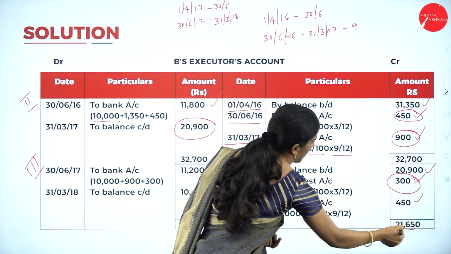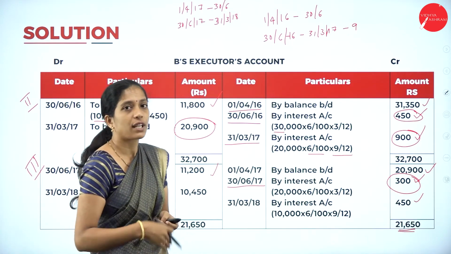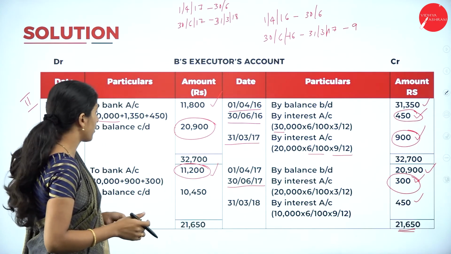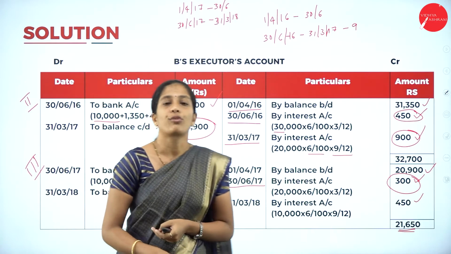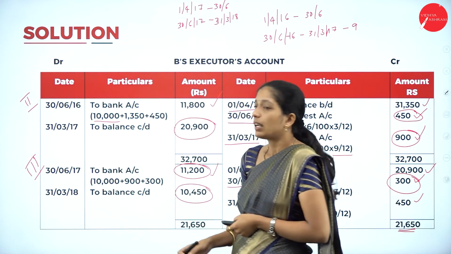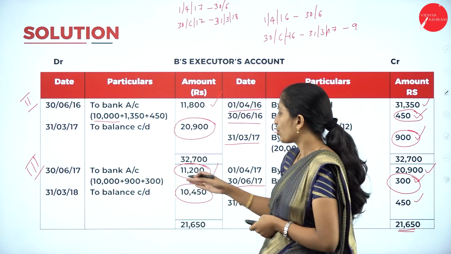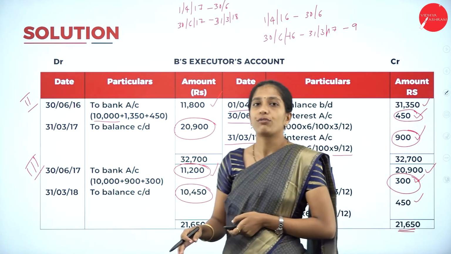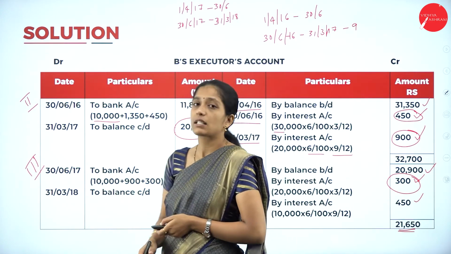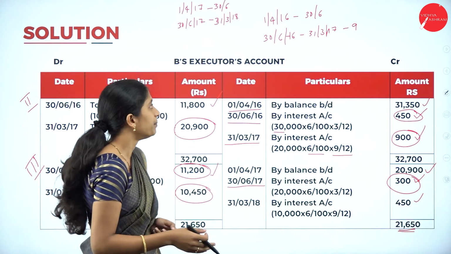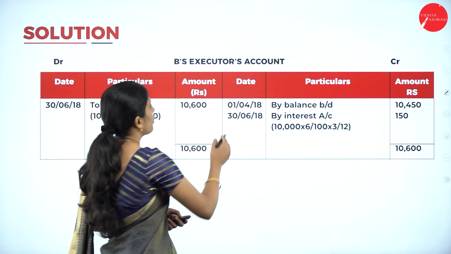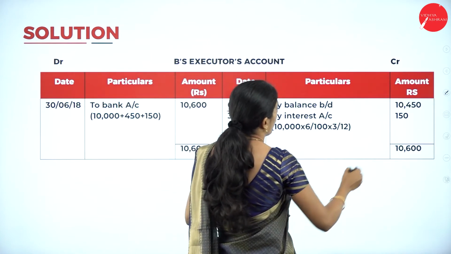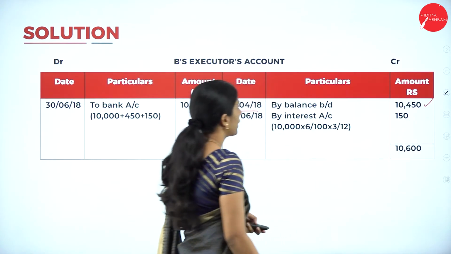When you balance, you'll get 21,650 on the credit side minus 11,200, and you get a balancing figure of 10,450. Now it has to be carried down. So to balance carried down 10,450, on 31st March 2018. Next, on 1/4/2018 we have to bring down 10,450.